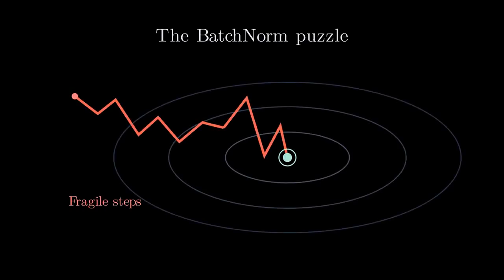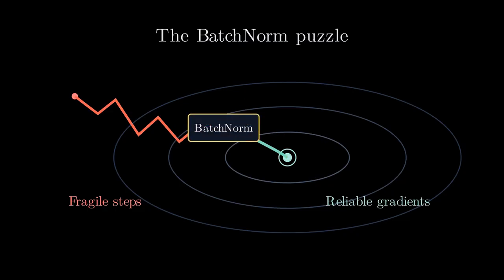Modern deep neural networks deliver breakthrough performance in areas like vision and language, but training them is notoriously fragile. Slow convergence, sensitivity to learning rates, and initialization problems plague practitioners. In 2015, a simple architectural modification called batch normalization, or batch norm, revolutionized the field by making training dramatically faster and more reliable. It quickly became a default component in nearly every deep learning model.